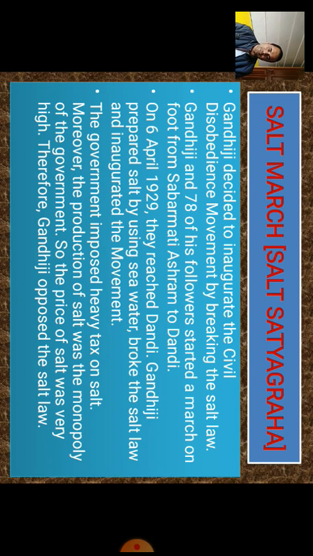Reaching Dandi, he prepared salt using sea water and broke the law imposed on salt. During those days, the government imposed heavy taxes on salt. Moreover, the production of salt was a monopoly of the government, so the price of salt was very high. Therefore, Gandhiji opposed this. Some historians mention this aspect also.